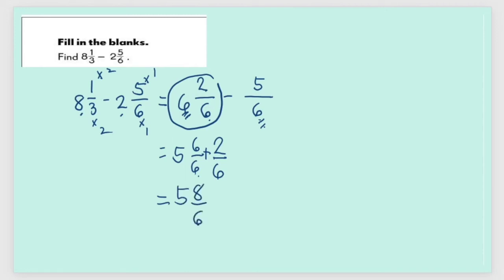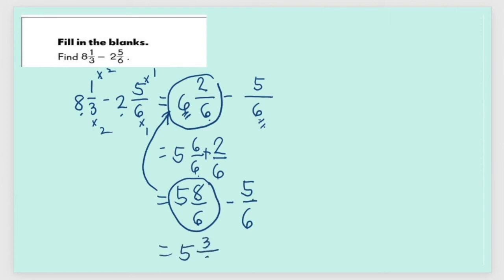So meaning 5 and 8 over 6 is actually the same as 6 and 2/6. We have just renamed this mixed number. Now we are ready to subtract 5/6 from it. 8 minus 5 is 3 and we retain the denominator of 6.